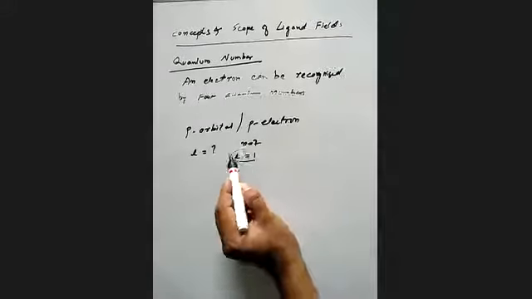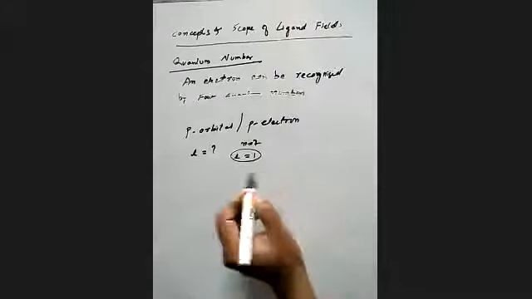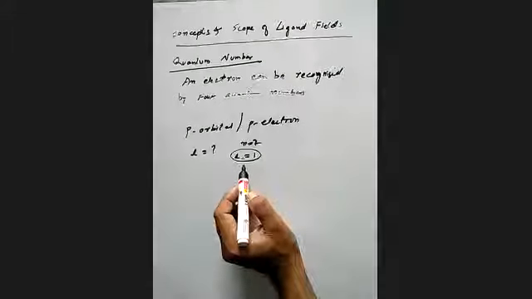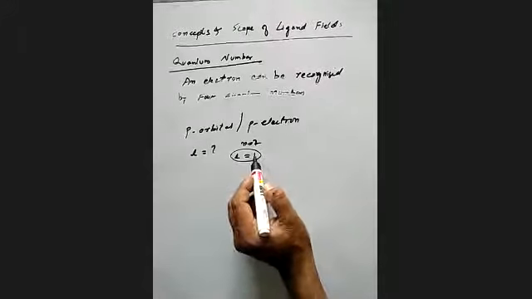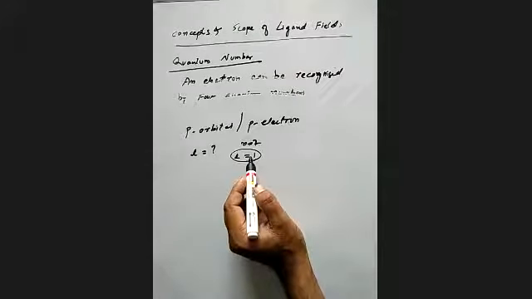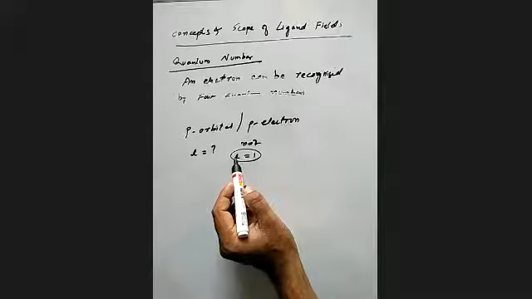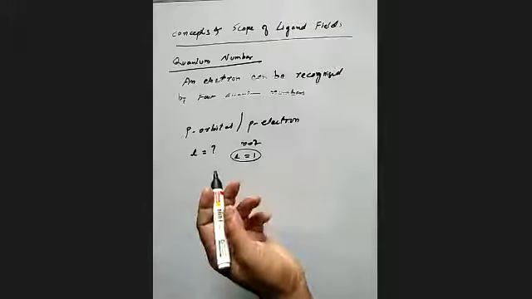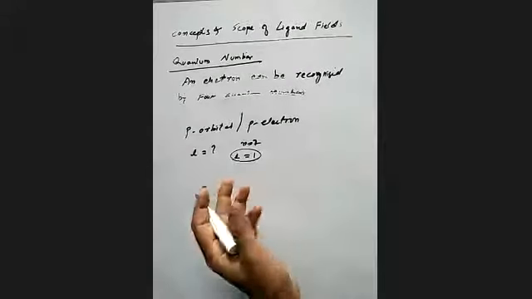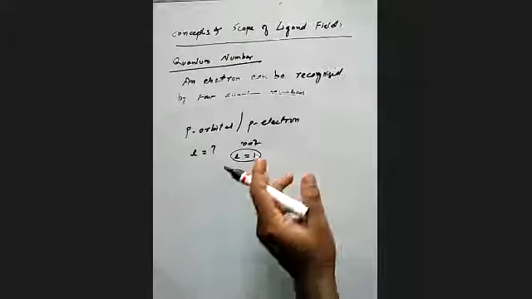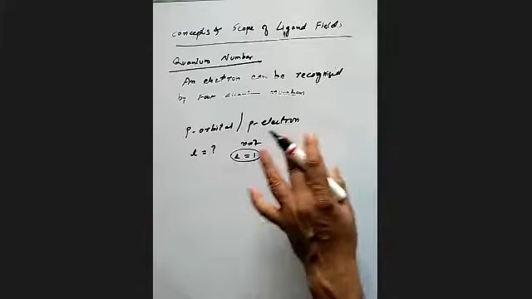This is the angular momentum quantum number. It is also called the azimuthal quantum number. Small l is the azimuthal quantum number, secondary quantum number, subsidiary quantum number, or angular momentum quantum number. That is also right.